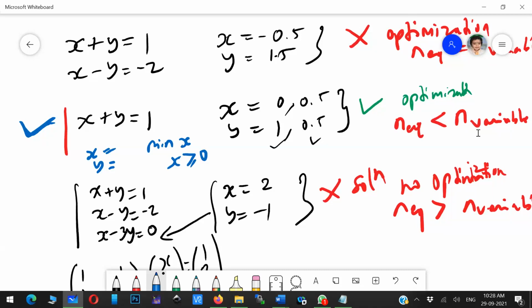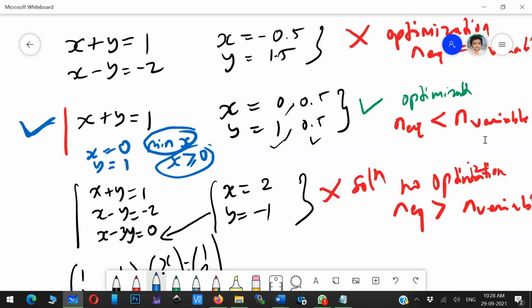Abhinand has given the answer. So when I give the minimum value of x with x greater than or equal to 0, this infinite solution results in a unique solution, correct? Can you see?